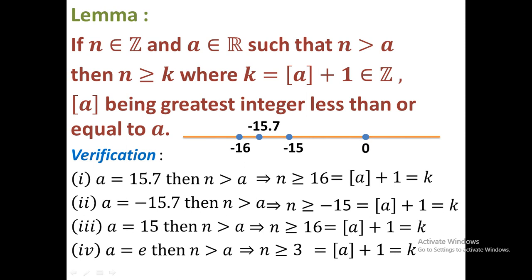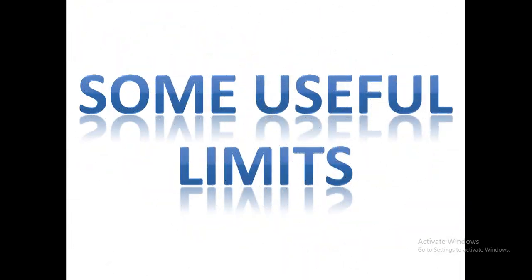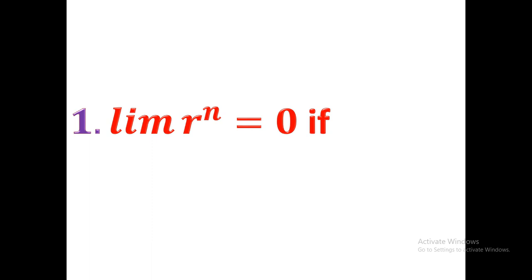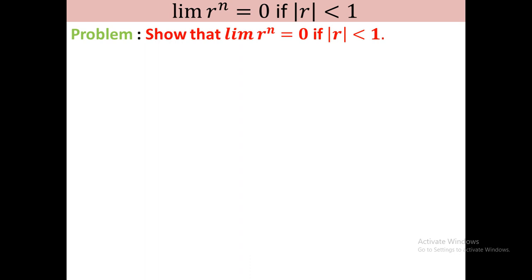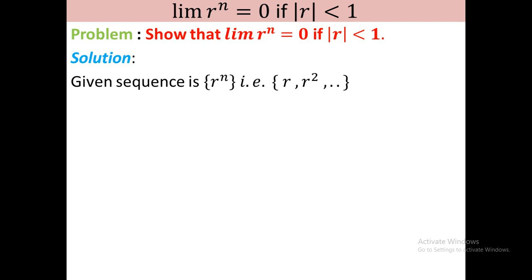However, now I give some useful limits. Some useful limits are there. At first, I find the limit of r to the power n equal to 0 when mod of r is less than 1. Okay, let's go and prove. The question is: show that limit of r to the n equals 0 if mod r is less than 1. Solution: the given sequence is r to the power n, that is r, r square, and so on.